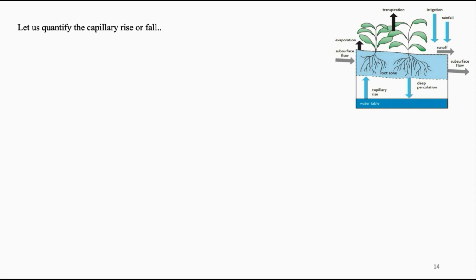As shown in the figure, rise of groundwater due to capillarity may make even highly fertile soil barren, that is, alkaline or saline soil, due to waterlogging in the root zone. And as shown in the second figure, whenever capillary rise is more than the freeboard, which is similar to the parapet wall of a house, then due to capillary siphoning, the reservoir loses its capacity. Therefore, estimation of capillarity is a safe measure to ensure functional efficiency of a project. Therefore, let us estimate the magnitude of the capillary rise or fall.